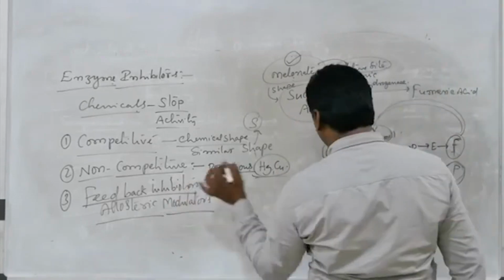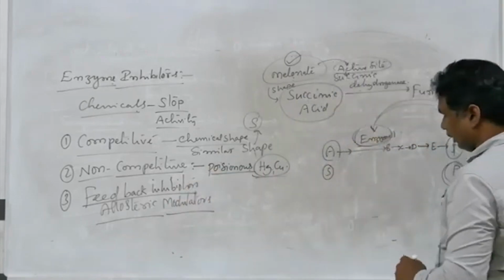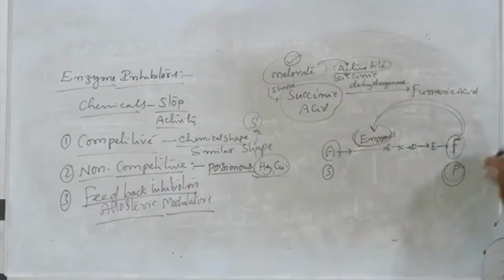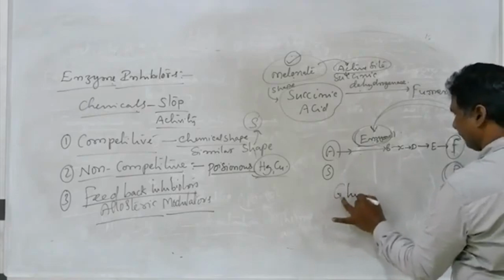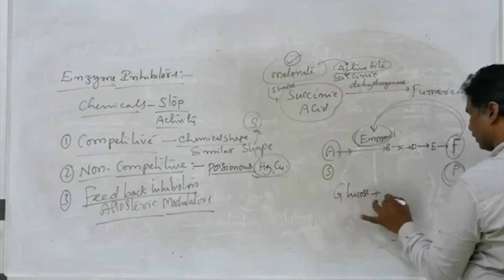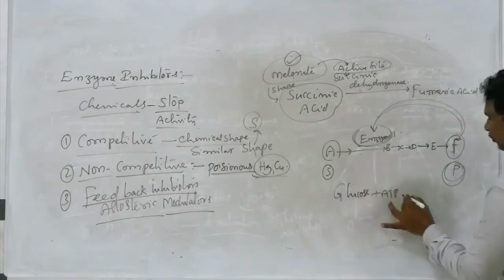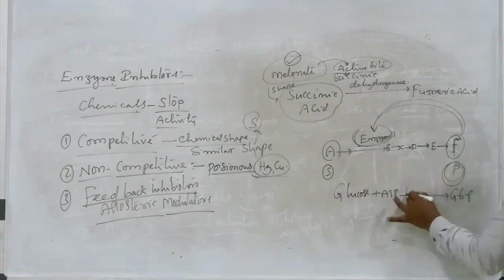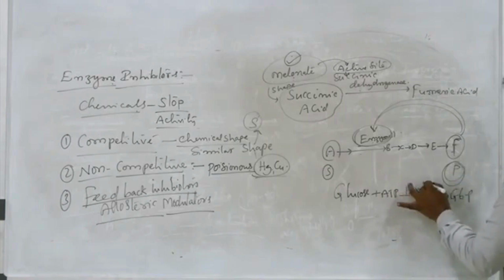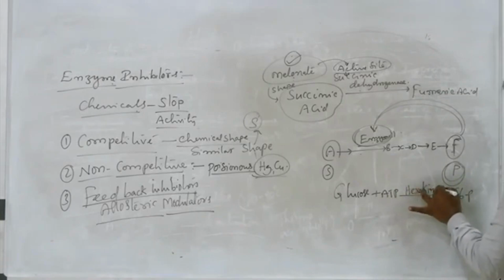In this one, you can see one example in respiration, first step glycolysis. Glucose combined with ATP to form glucose 6-phosphate in the presence of enzyme hexokinase.